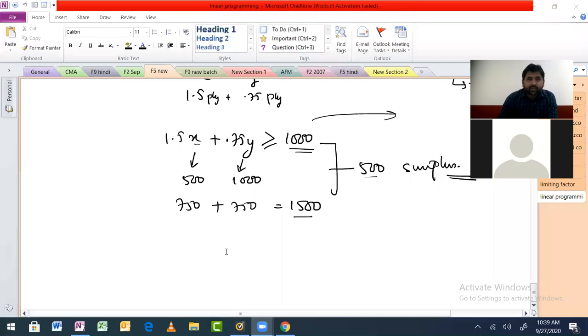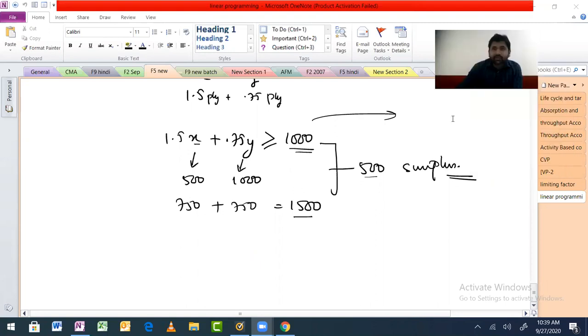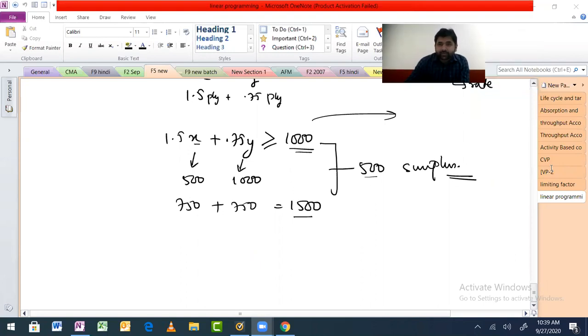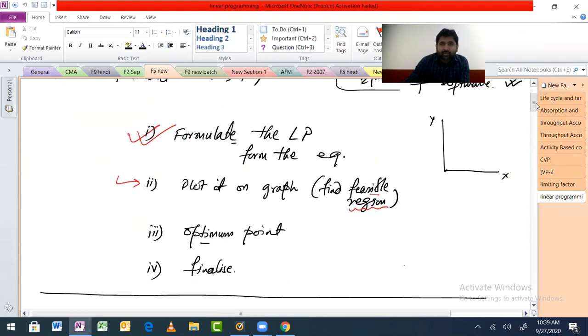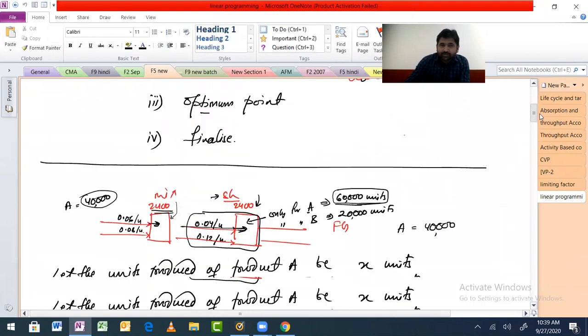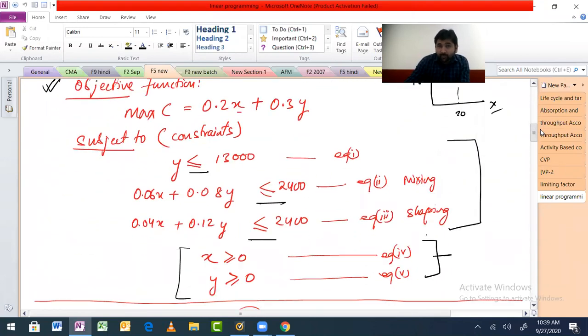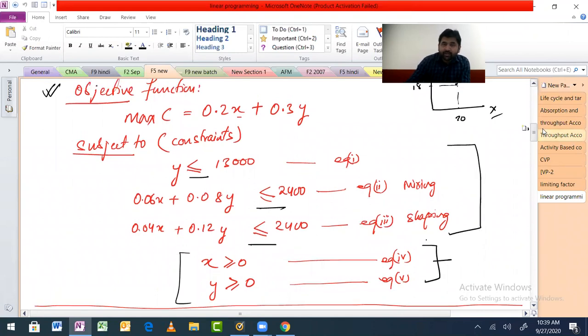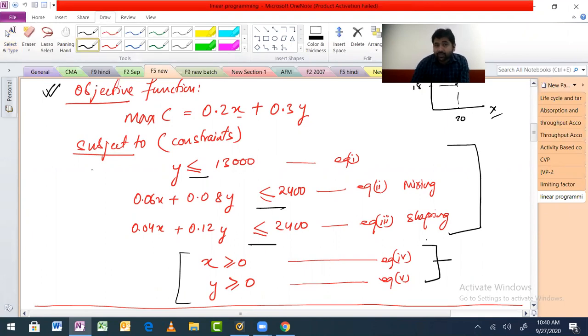Okay. So for F5, we have discussed linear programming. The linear programming topic is divided into four parts. First, when you see a question, you have to make the equation. In the question that we did, they wanted us to do everything from top to bottom, correct? You have to make the equation, and this, and this, and solve.